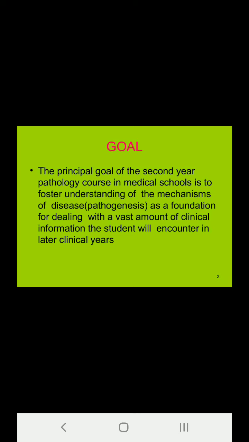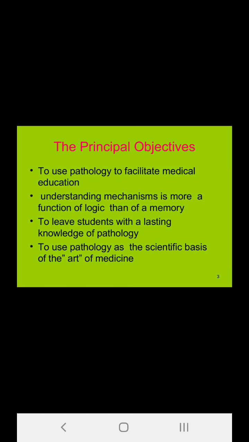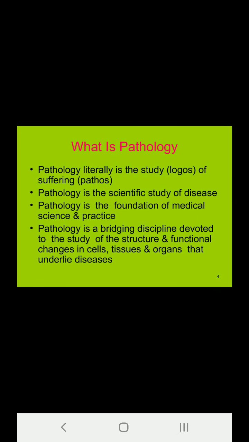Now, what is the principal goal of pathology? The principal goal of the second year pathology course is to foster understanding of the mechanisms of the disease, that is pathogenesis, which is the foundation for dealing with a vast amount of clinical information that the student will encounter in the future years. Now, basically the word pathology is derived from two Greek words, pathos meaning suffering and logos meaning study. Hence, the study of pathology facilitates medical education by helping us to understand the mechanisms in a more logical manner, and it helps us to understand the scientific basis of the art of medicine.